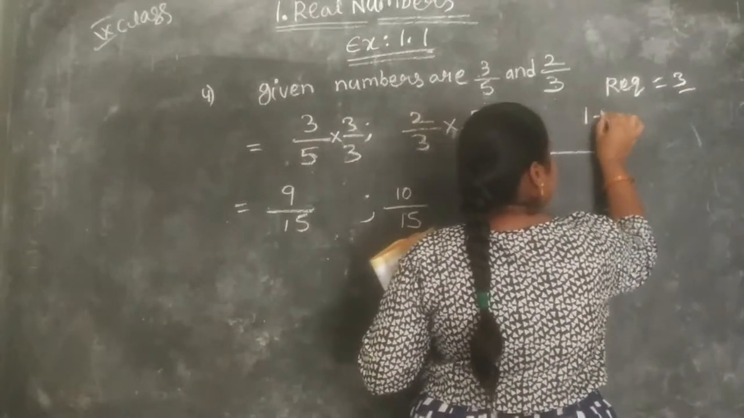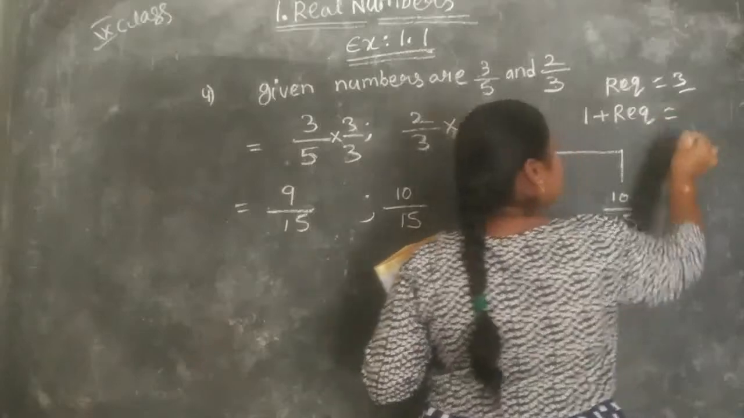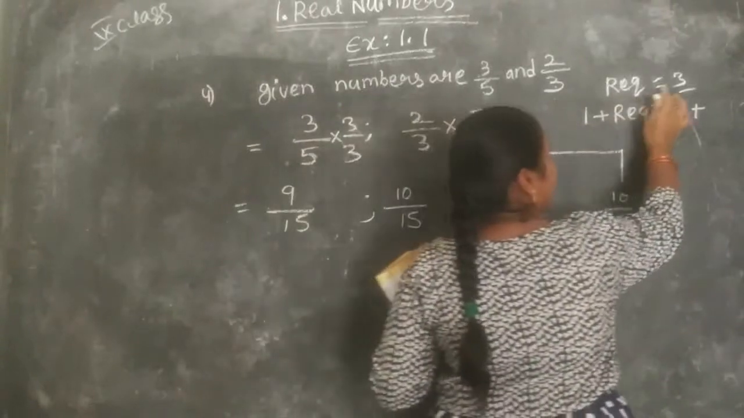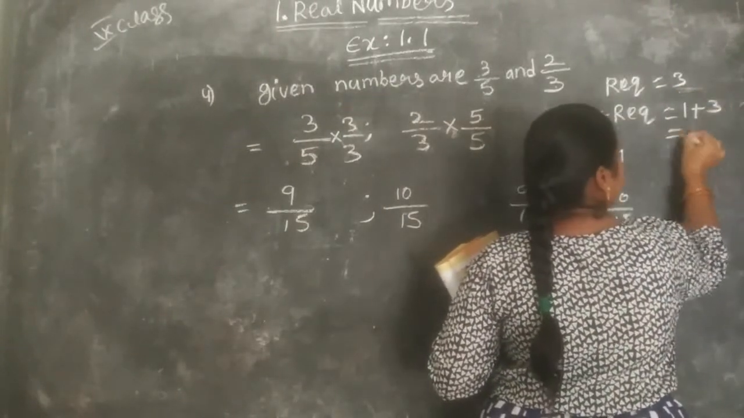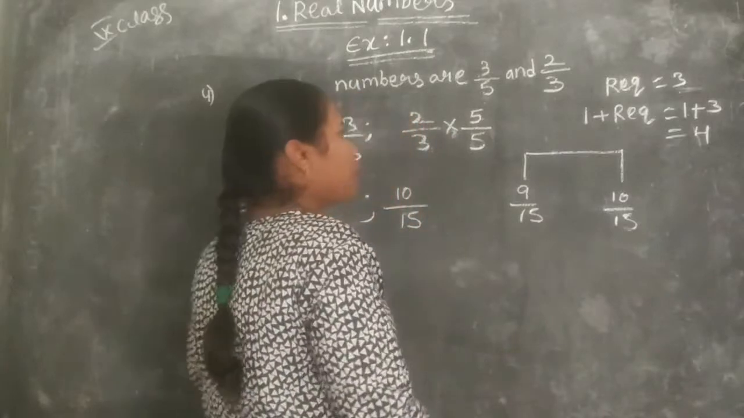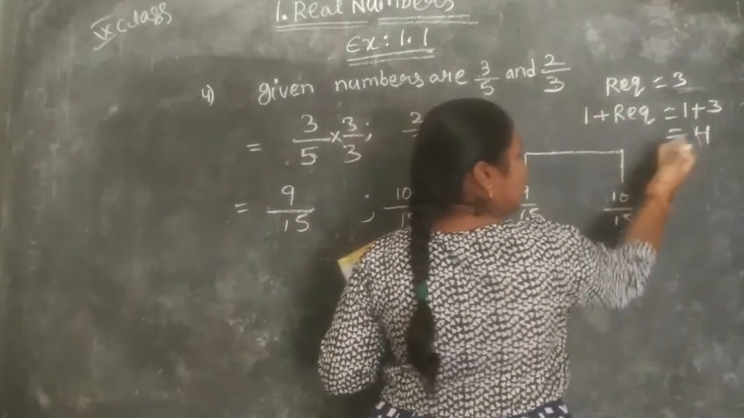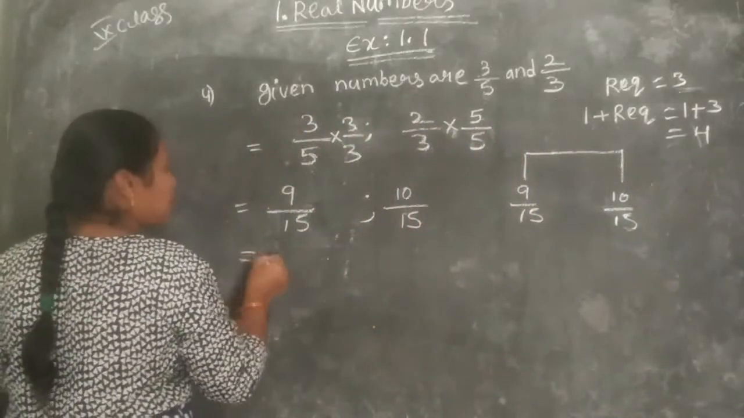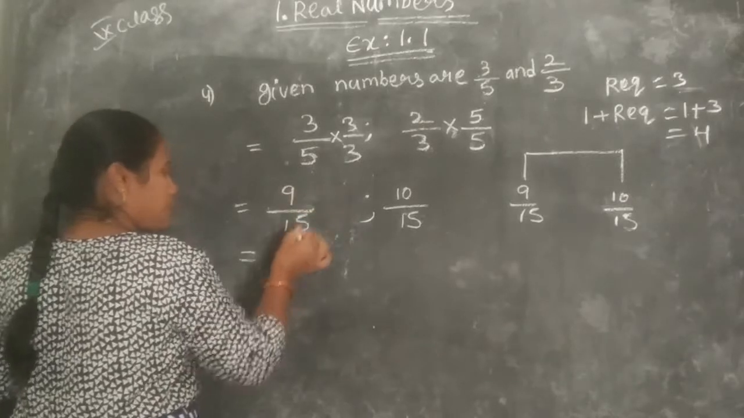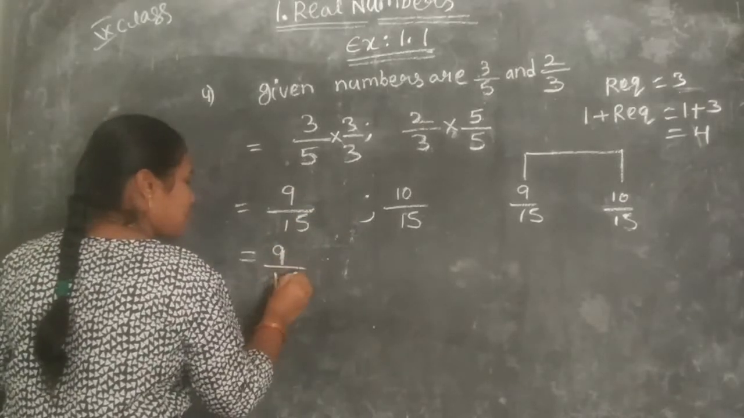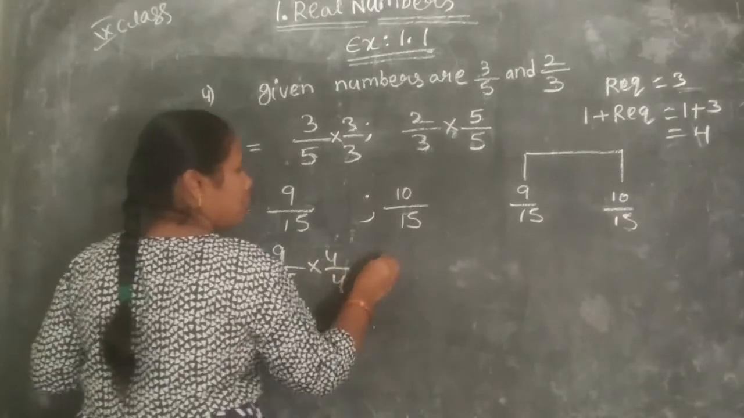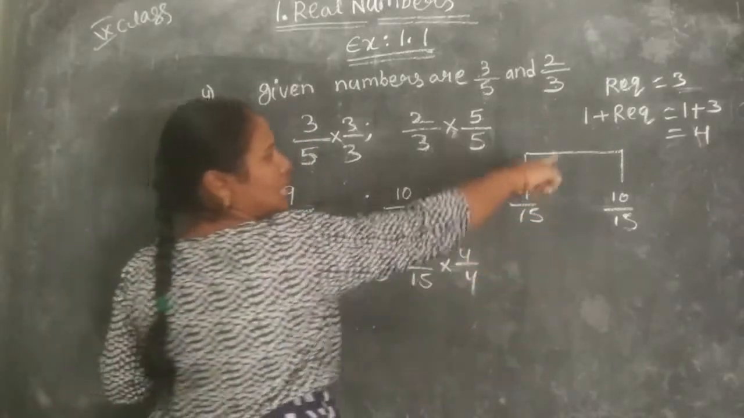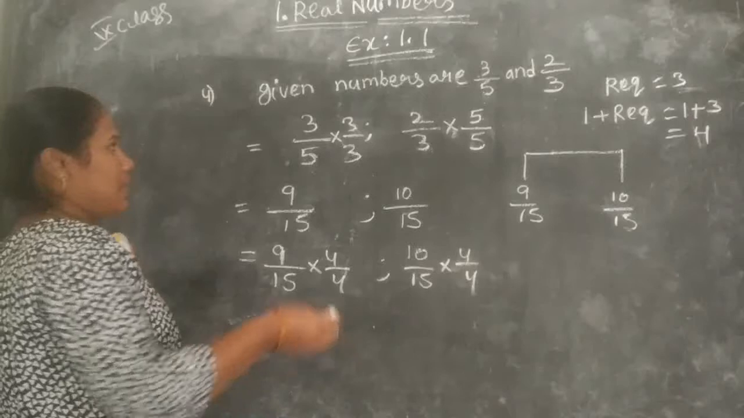It is 1 plus required. What is the required number? 3, so 1 plus 3 is equal to 4. So we take required number plus 1, which means 4. So we have to multiply this fraction by 4 by 4, like this: 10 by 15 into 4 by 4. Understood? This rule is applicable for every problem.